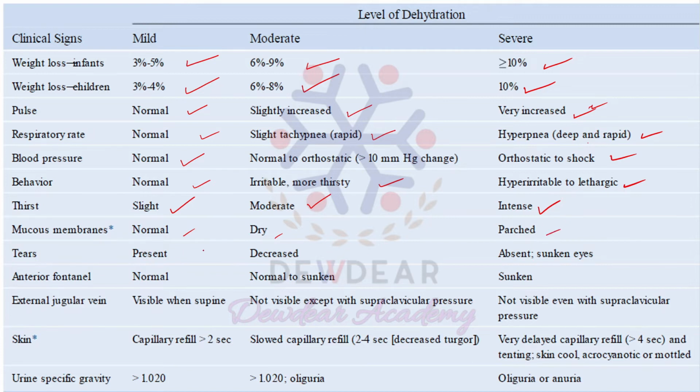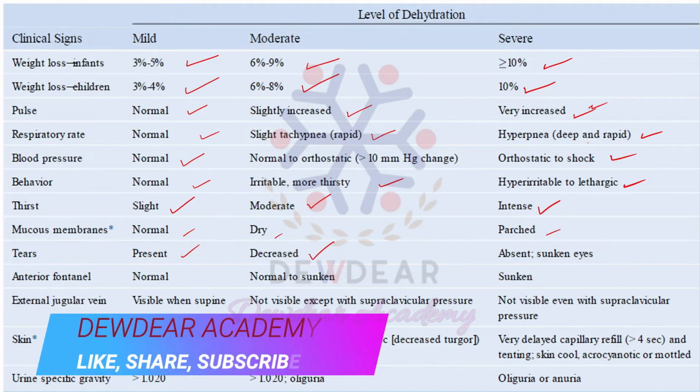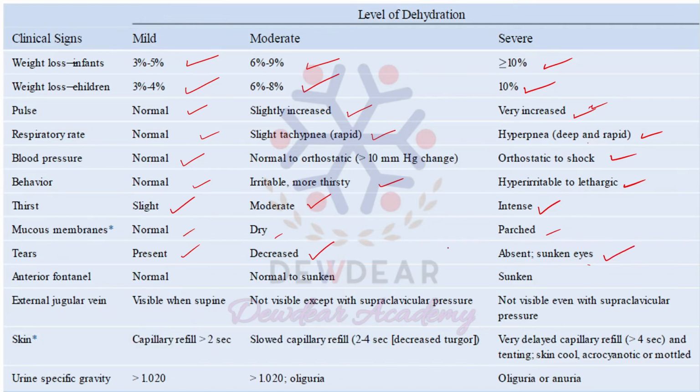Then regarding the tears, they are present in mild dehydration, decreased in moderate, and absent with sunken eyes in severe dehydration. Next is regarding the anterior fontanelles. They are normal in mild dehydration, normal to sunken in moderate, and in severe dehydration they will be found as sunken.